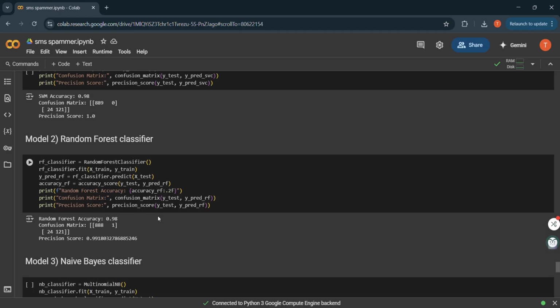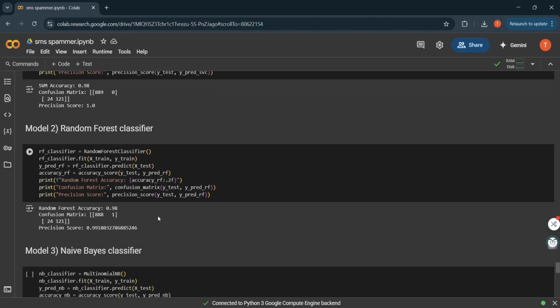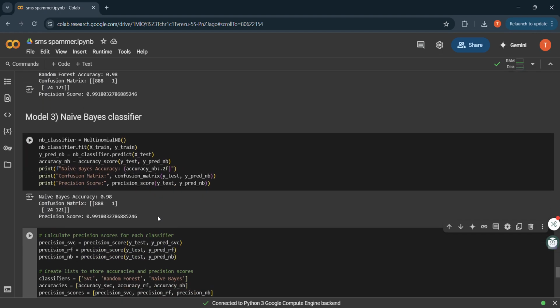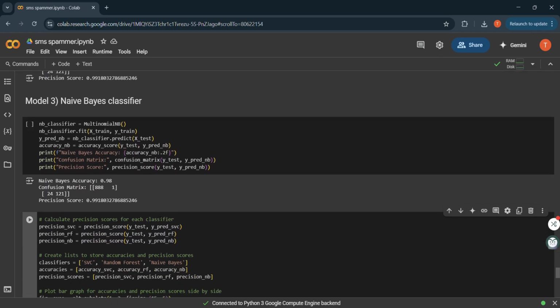Second model is a random forest classifier, which also performs well but is slightly less precise than SVC. Third is our naive Bayes classifier. We tested naive Bayes, which is fast and accurate, though precision is a bit lower compared to SVC.